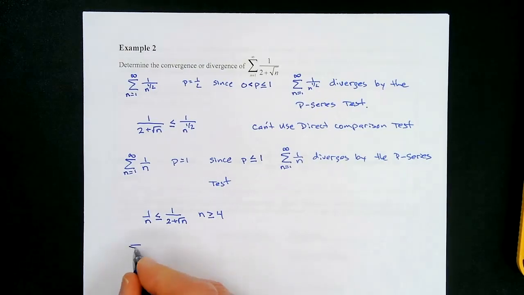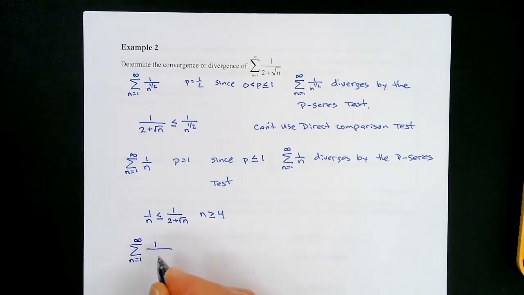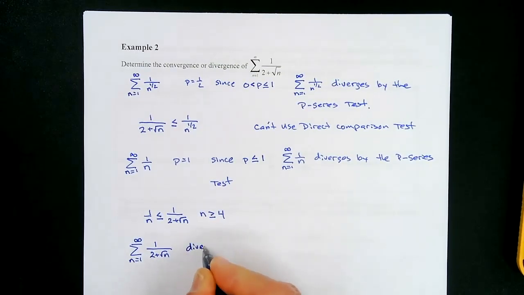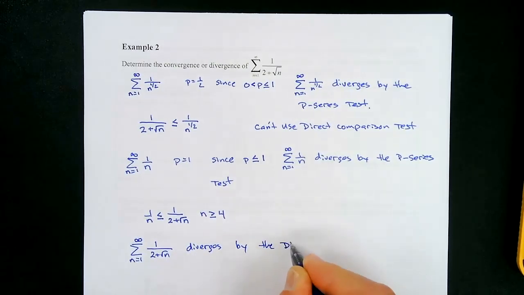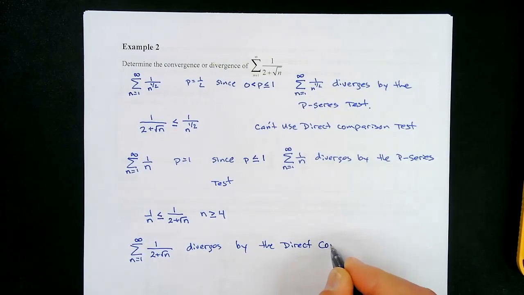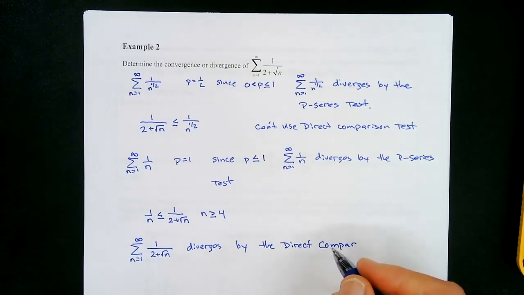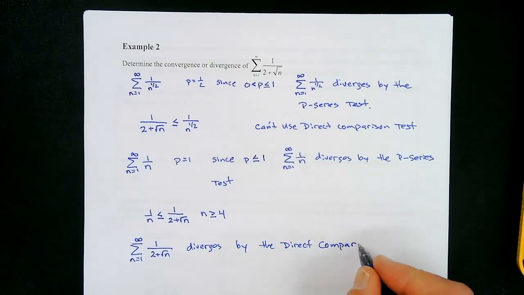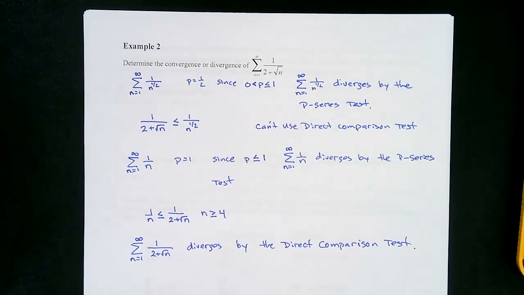So we'd say the sum from n equals 1 to infinity of 1 over 2 plus the square root of n diverges by the direct comparison test. And what you're noticing here is this is the difficulty in the direct comparison test, is picking another series, okay, that will do what we want it to do, right? So this is by the direct comparison test. Sorry, can't spell. All right. So that's what we do.